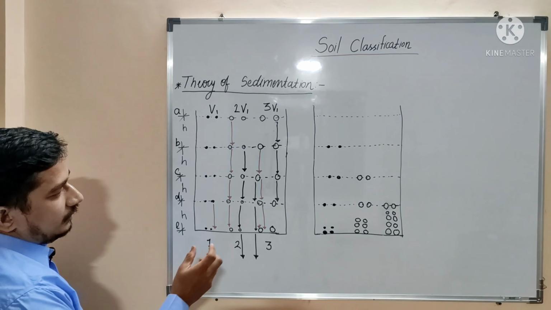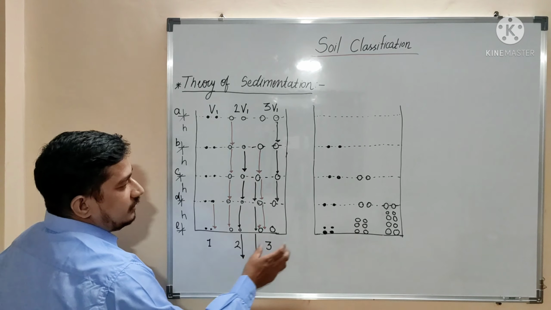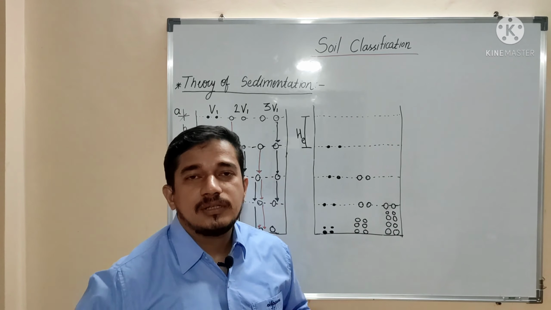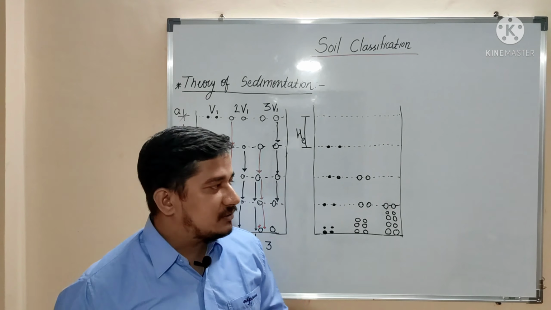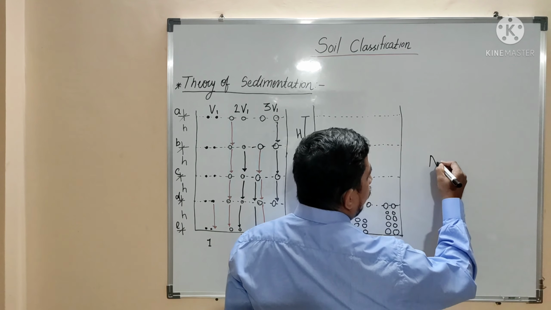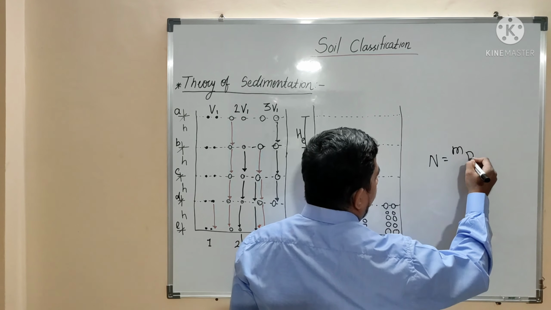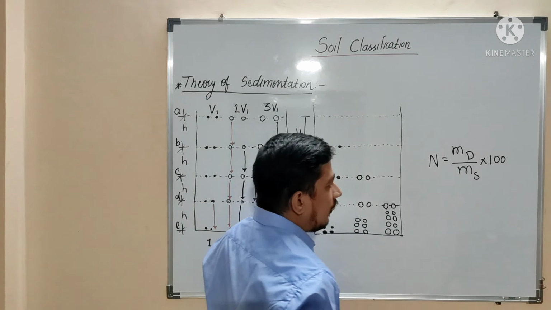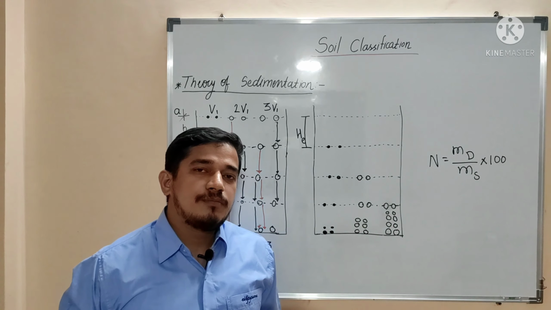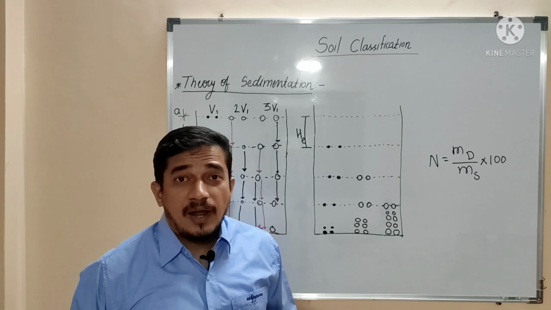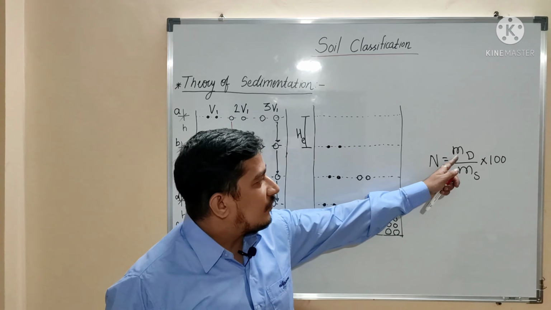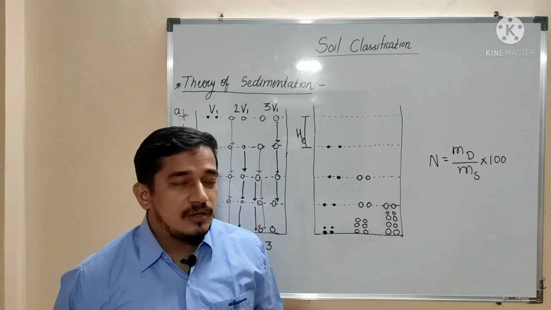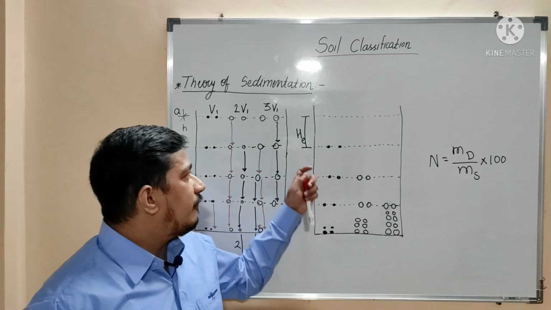Okay, so this will be the situation after certain time t in sedimentation analysis. So, depending on this theory of sedimentation, we can find out the percentage finer like this: N is equal to Md divided by Ms multiplied by 100, where Ms is nothing but the mass of soil particles per ml suspension at the beginning of sedimentation, while Md is nothing but the mass of soil particles per ml suspension after certain time t at depth He.